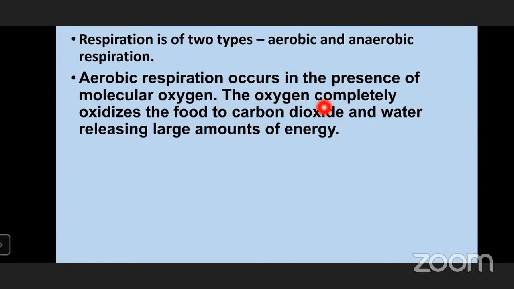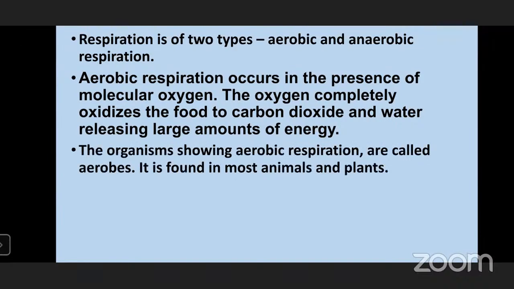So the food is completely oxidized by this oxygen which is taken from the atmosphere. This atmospheric oxygen will completely oxidize the food to carbon dioxide and water. That is the food which we are taking. Already we have seen in the respiration part, the major component of our food is carbohydrates, right? Now what is the simplest form of carbohydrates?